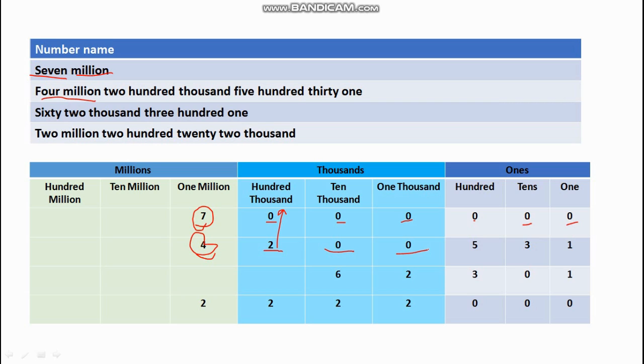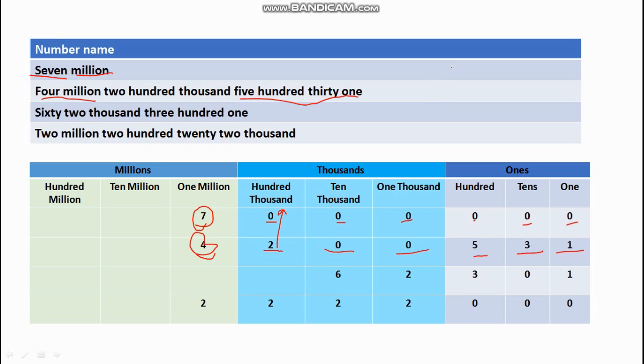Put the 0. And the last one is 531. Now this is clean and clear. All 3 digits are there. So the number is here 4,200,531. I hope this is clear now.